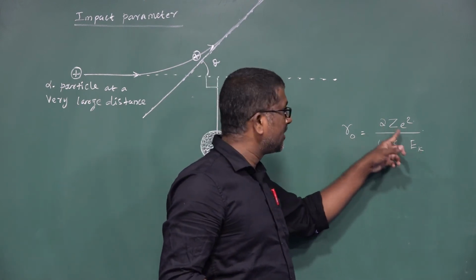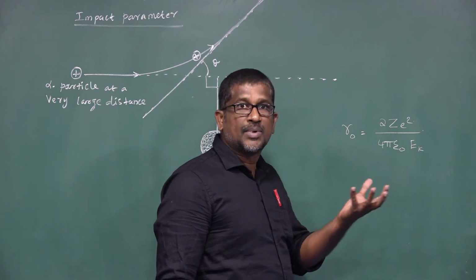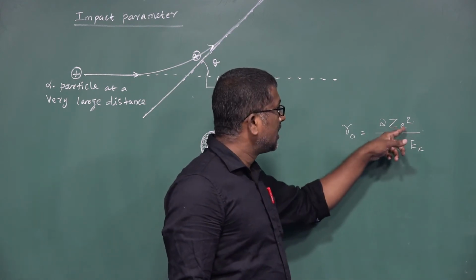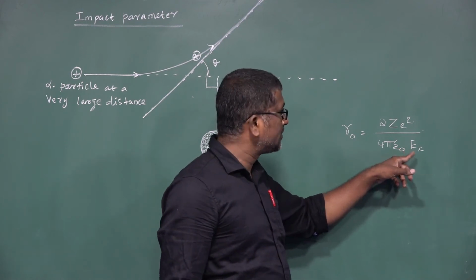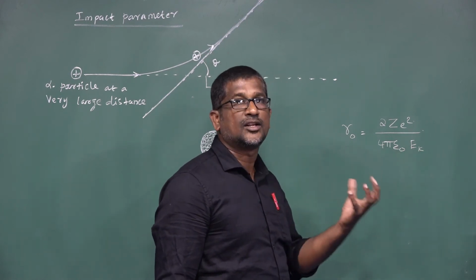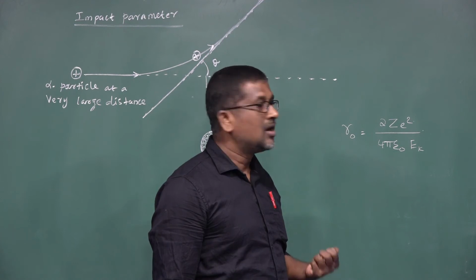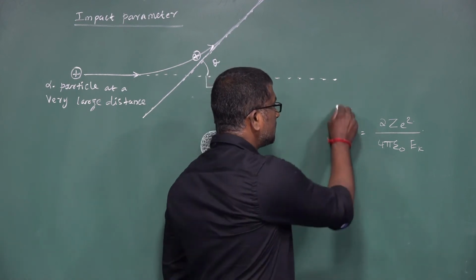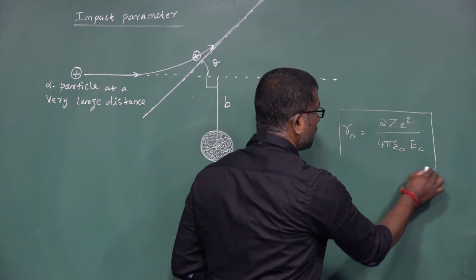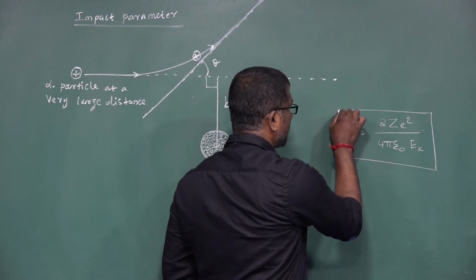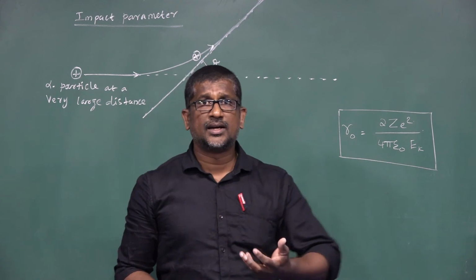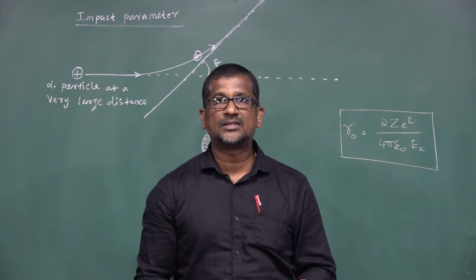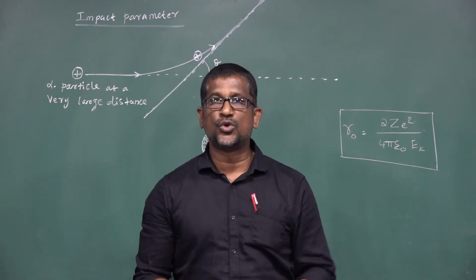What is Z? Z is the atomic number of the gold nucleus, e is the charge of an electron, epsilon naught is the permittivity of free space, and Ek is the kinetic energy of the alpha particle. This is the expression for the distance of closest approach. So Rutherford performed different experiments by using different nuclei.